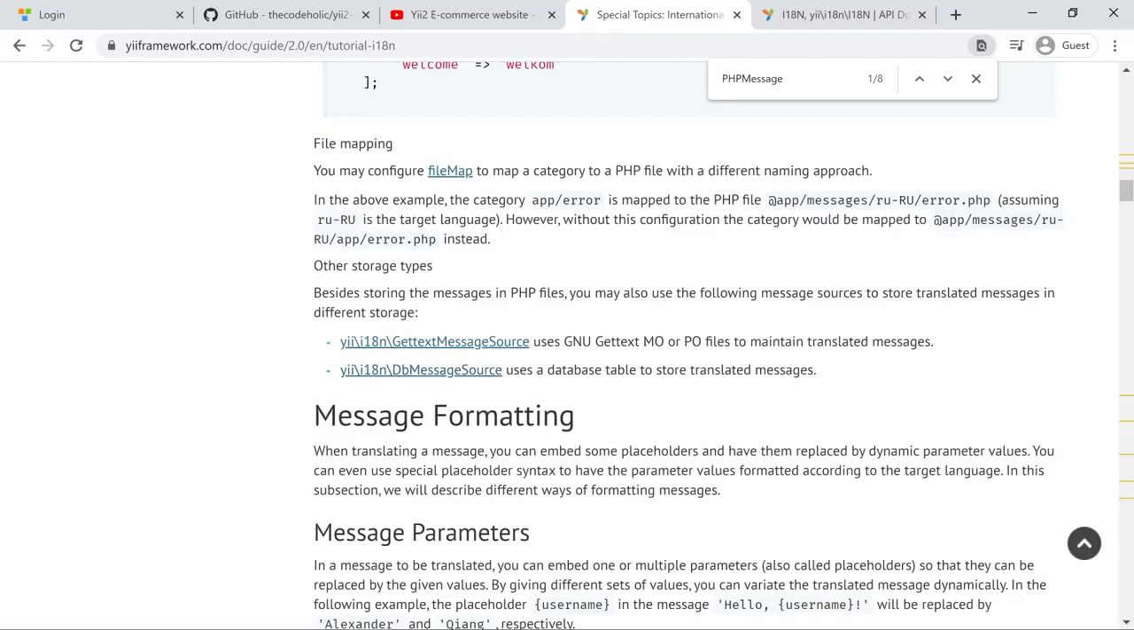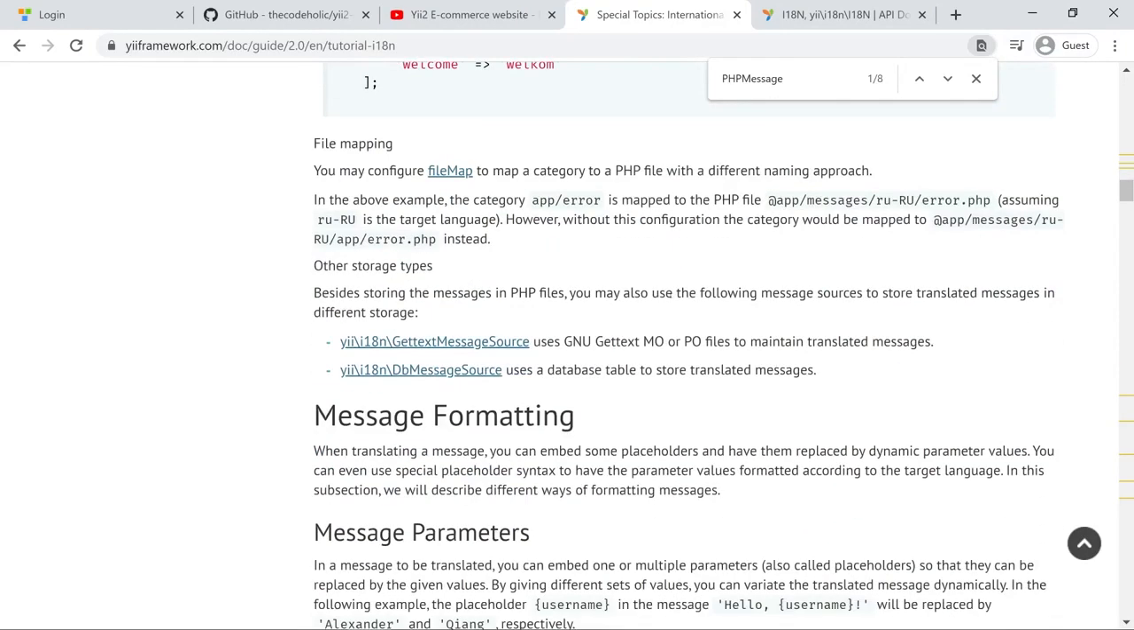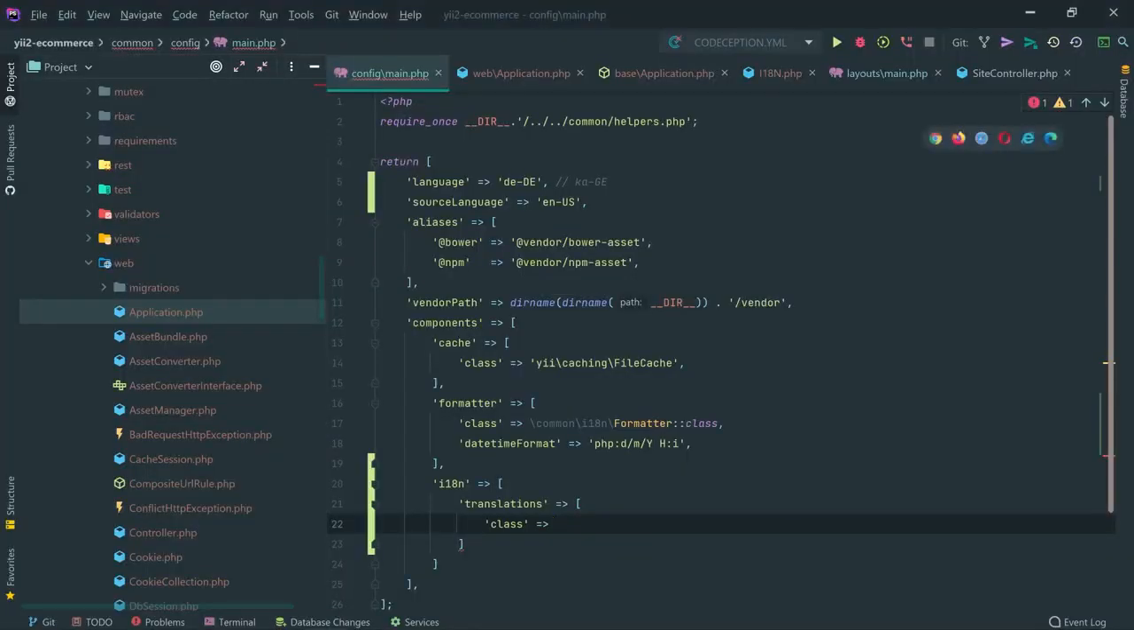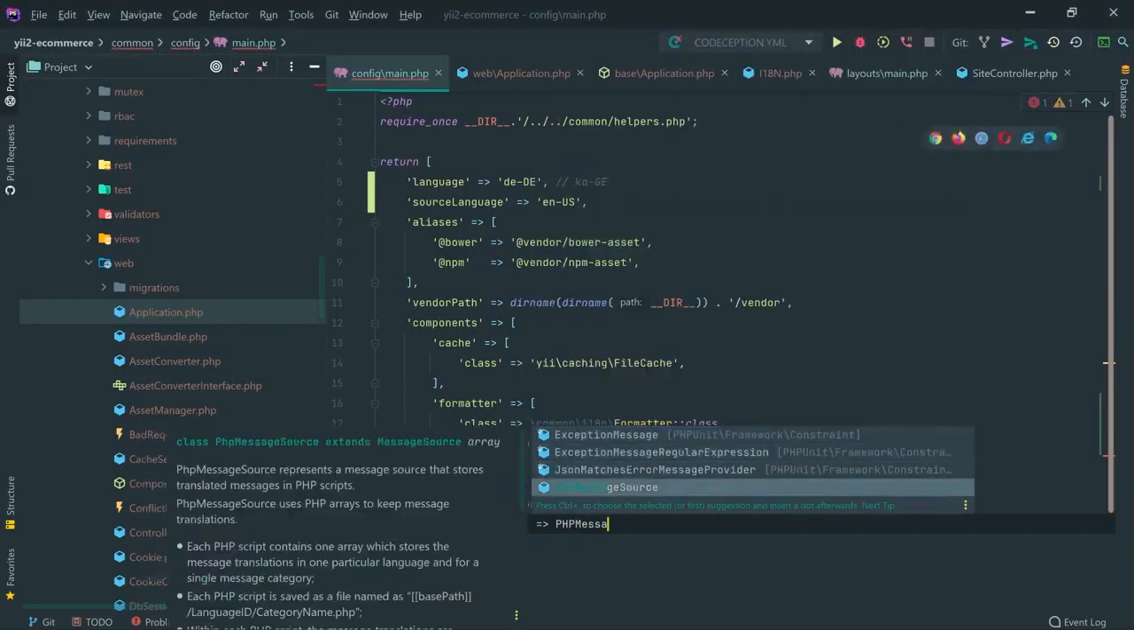Okay, in this video we're going to start with PhpMessageSource and save the translations in PHP files. But later I'm going to show you also how to use DbMessageSource to store your translations in the database table. Okay, so let's start with the PhpMessageSource.